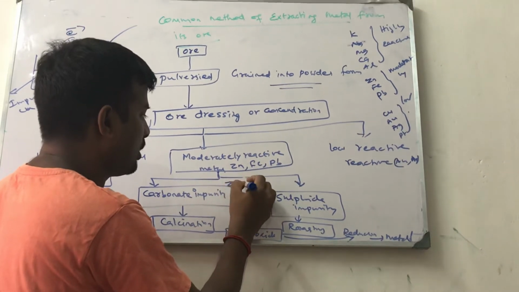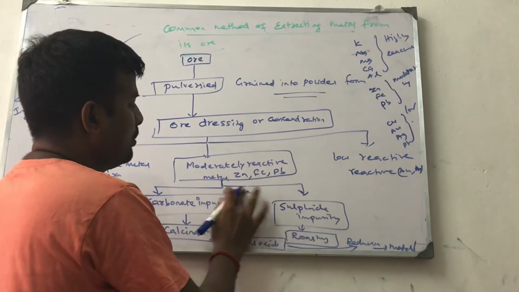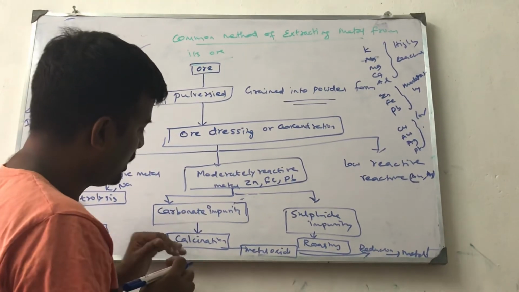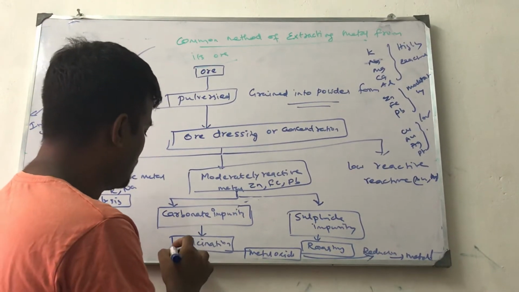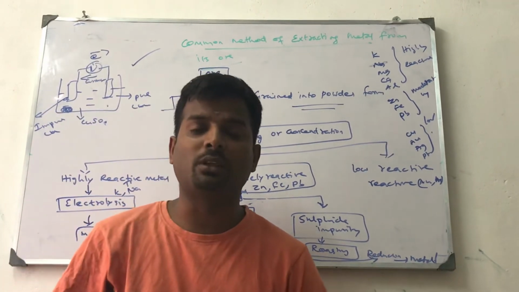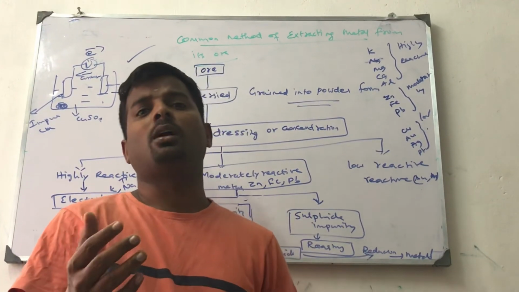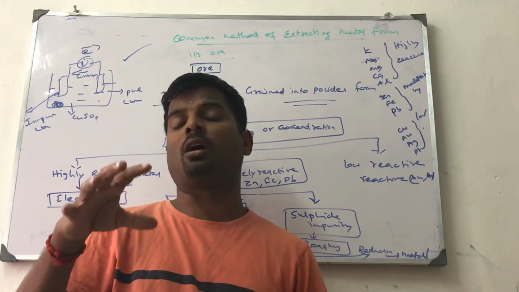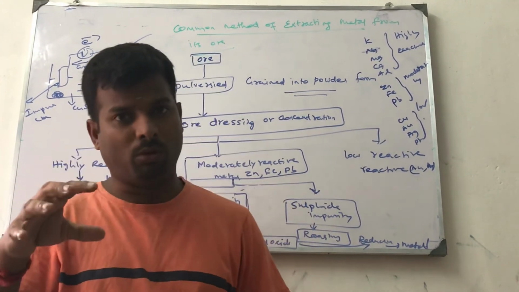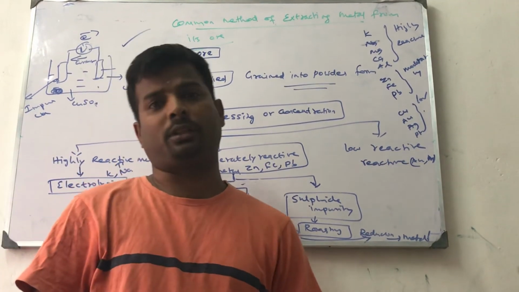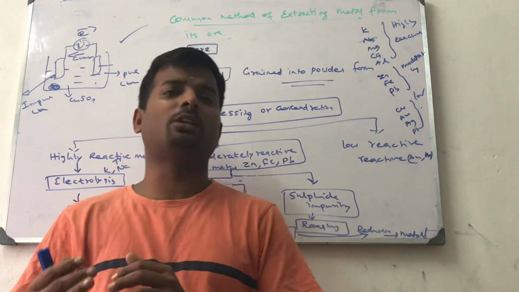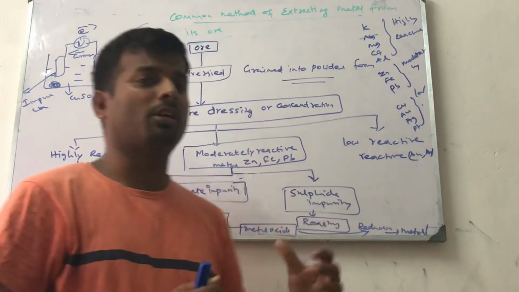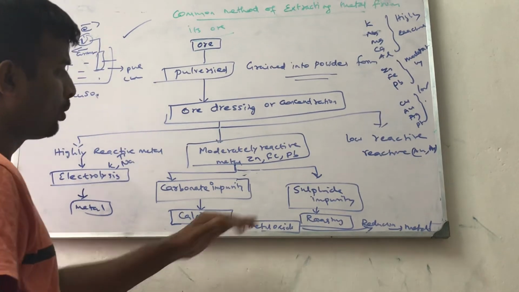Suppose it is zinc carbonate. Calcium or carbonate, zinc carbonate is there. Calcium is highly reactive. So zinc carbonate undergoes calcination. What is calcination? Calcination means removing the carbonate impurity by supplying a limited amount of air and heating the particular ore below its melting point. Heating the ore below its melting point with a limited supply of air are the methods used in calcination. And roasting.